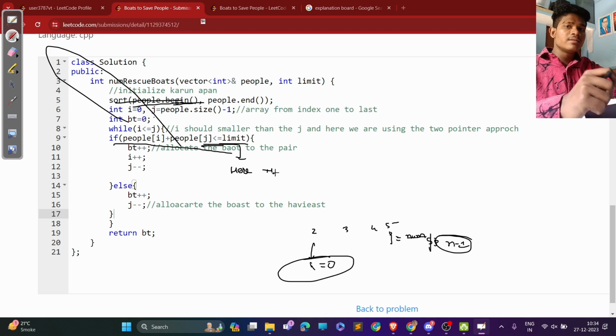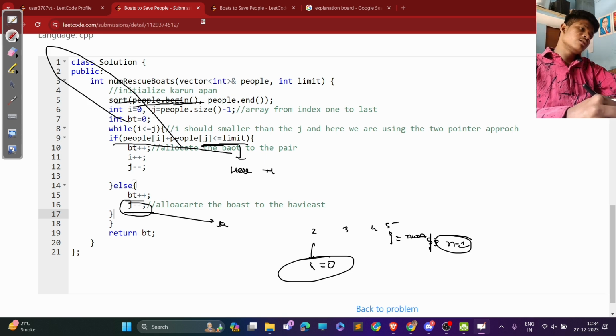If it is exceeding, then the heavyweight person goes alone in a boat. So we do boat plus plus and j minus minus, because of the last index we apply the decrement. And finally we return the boat count.